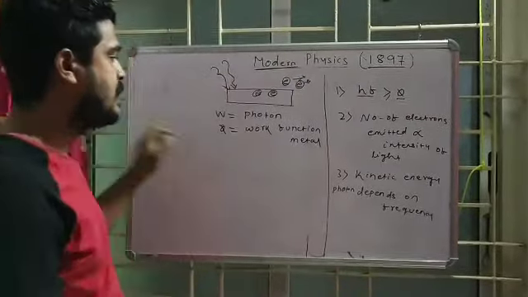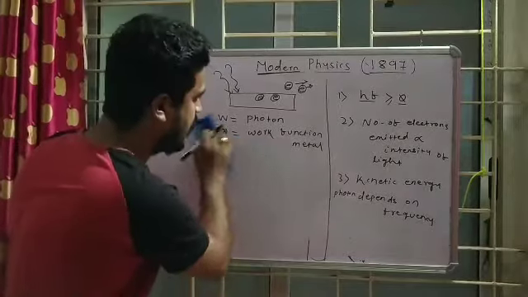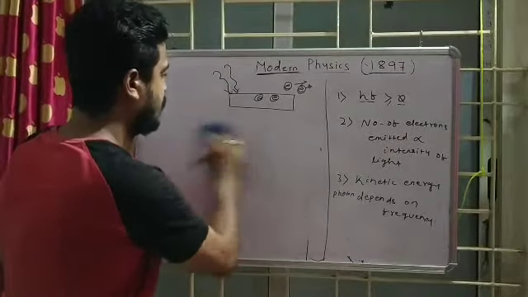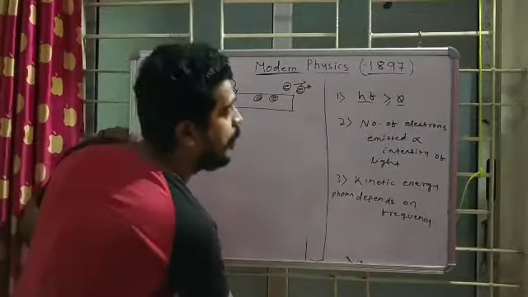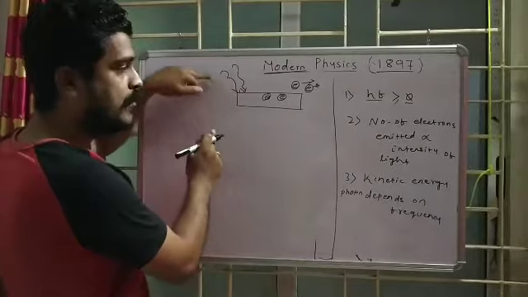Okay. So the second law says that the number of electrons emitted is directly proportional to the intensity of light. That means if I increase the intensity of the light, the number of electrons leaving the surface will be more. If you increase the frequency, then the number of electrons is not affected. Only intensity matters. Keep in mind, light is incident over here.